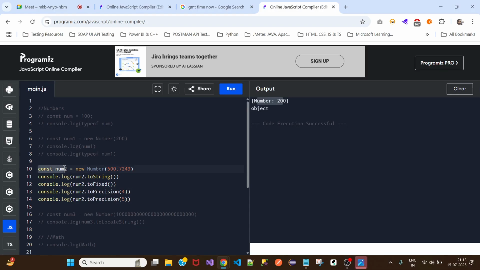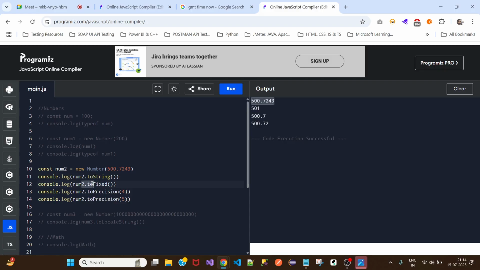Here I created a number object and I've given some number. There's no floating point or decimal data type in JavaScript; it is still a number. Now if I want to read this as a string, I can use the variable name dot toString method. When I say toString, it prints as a string.